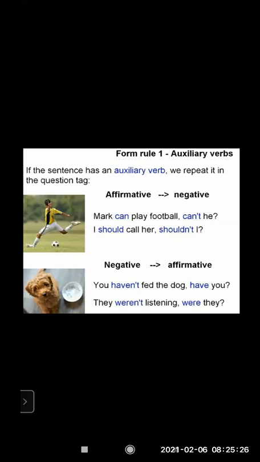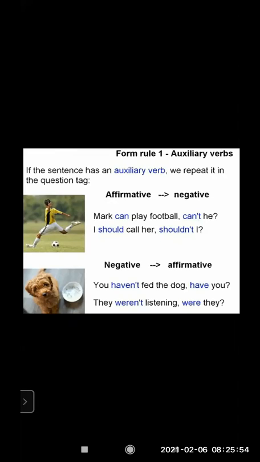I observed that these students were not listening, so for confirmation I said, were they? Because I knew it. They were not paying attention. So the negative sentence is they weren't listening. Then the rules are followed: comma, were is the affirmative, they is the pronoun, and question mark.